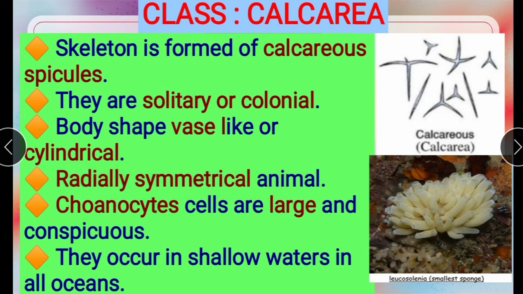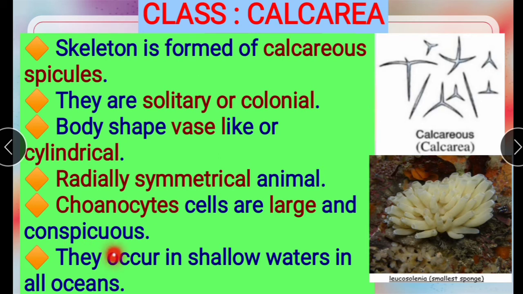Next, choanocyte cells are large and conspicuous. Choanocytes are nothing but flagellated cells. Here the flagellated cells are large and clearly visible. Conspicuous means clearly visible.